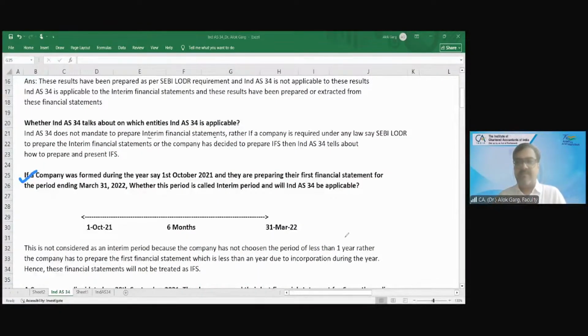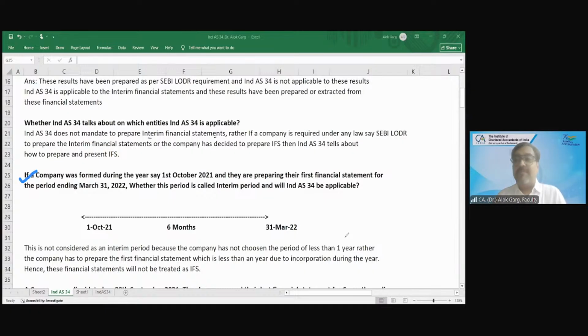No, sir, Ind AS 1 is applicable. But it is only for 6 months. The company started on 1st October and is preparing as per Ind AS 1 only. This is not interim reporting.